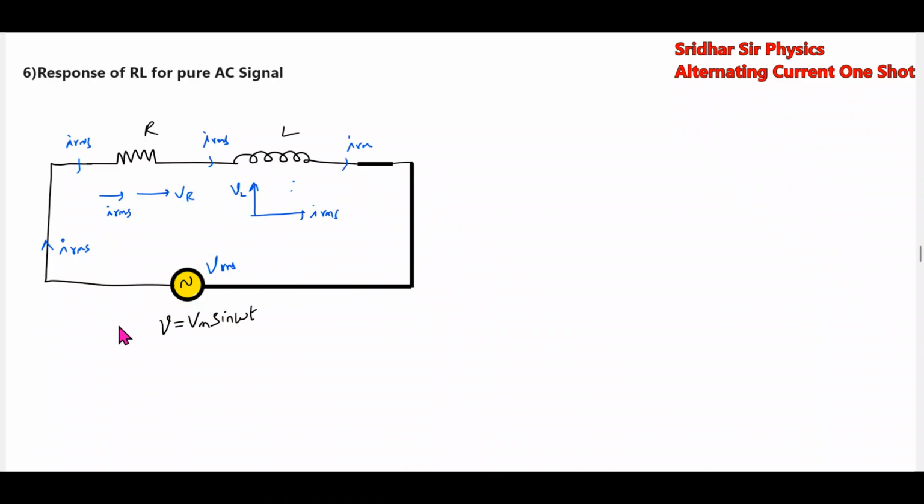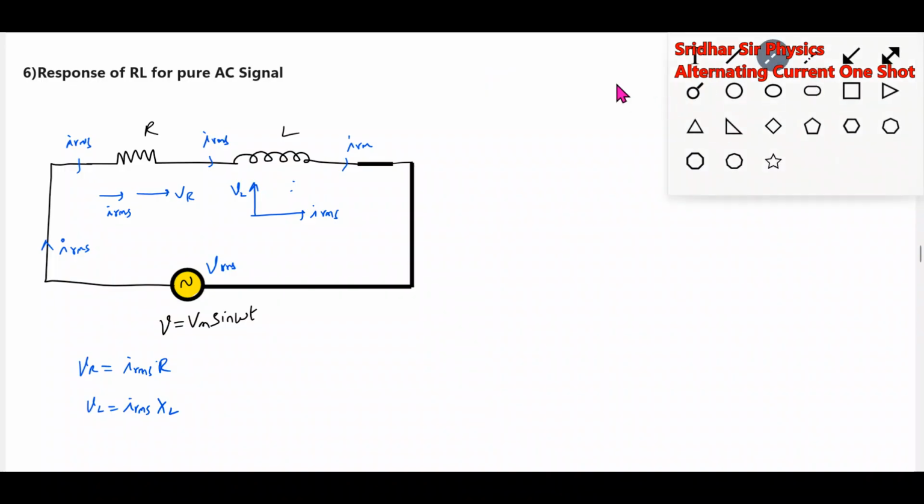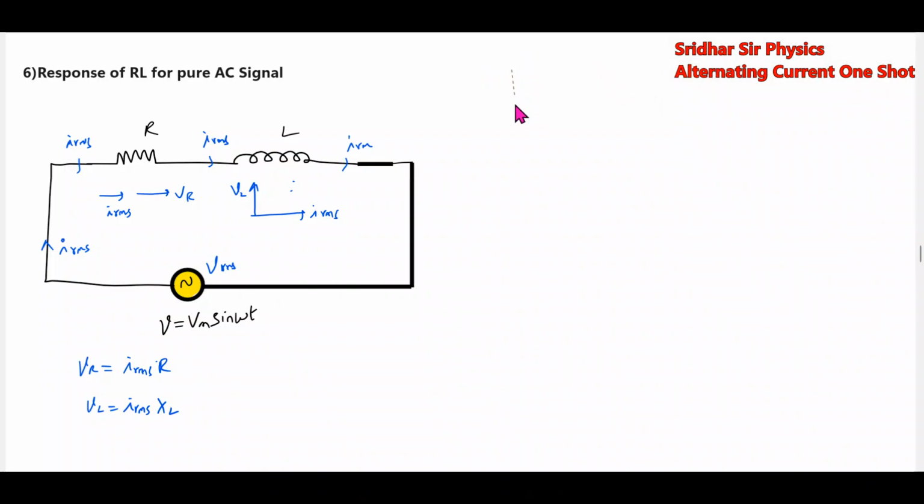Okay, fine. Now I'll bring everything together. So first Ohm's law across the resistor: VR equal to IRMS into R. VL equal to IRMS into XL. Then we'll bring all the things here and draw the phasor diagram. From the phasor diagram, IRMS is like this.